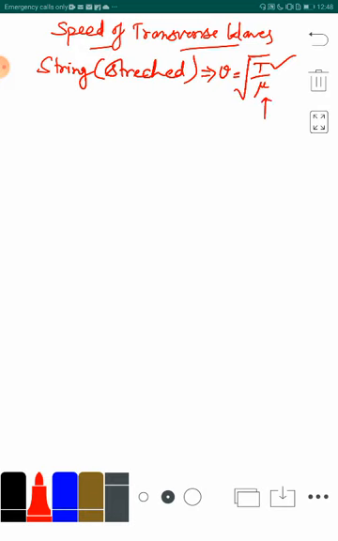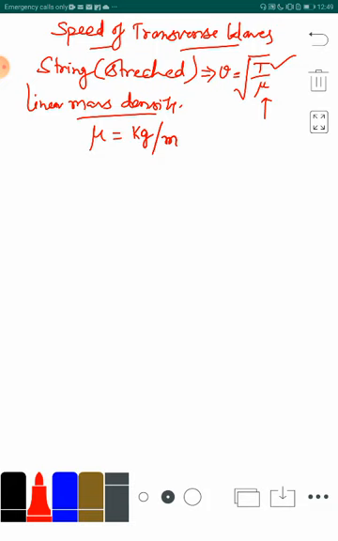Then there is mu, which is the linear mass density. What is linear mass density? The mass of one unit length of the string is the linear mass density. The velocity of the transverse wave will be inversely related to the linear mass density of the string. So, these are the two factors which play a very important role here. The unit for mu is mass per unit length, so it is measured in kilogram per meter.